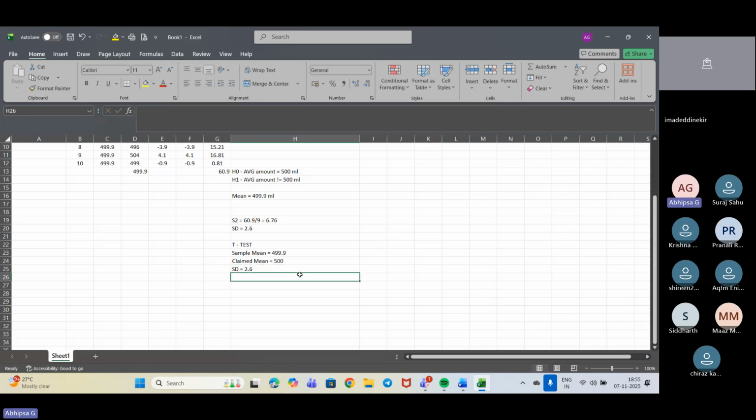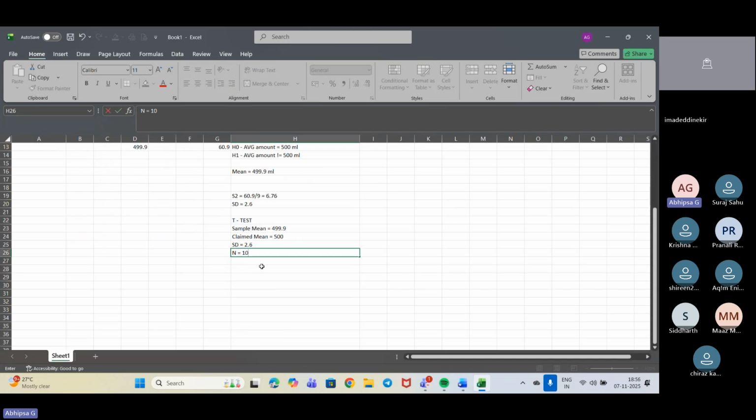Next, coming down, I have the value of n. The value of n is 10 because I have taken 10 sample values. Now what we need to do is get the difference between the mean, 499.9, and 500. So I am doing 499.9 minus 500, which gives me minus 0.1. Up to this, is it clear?